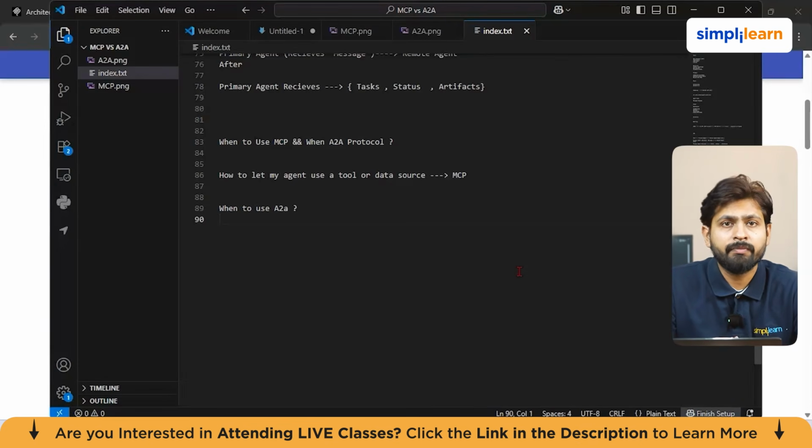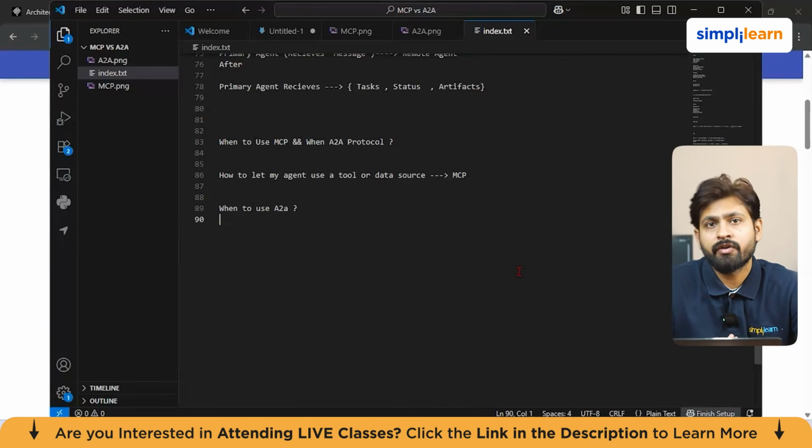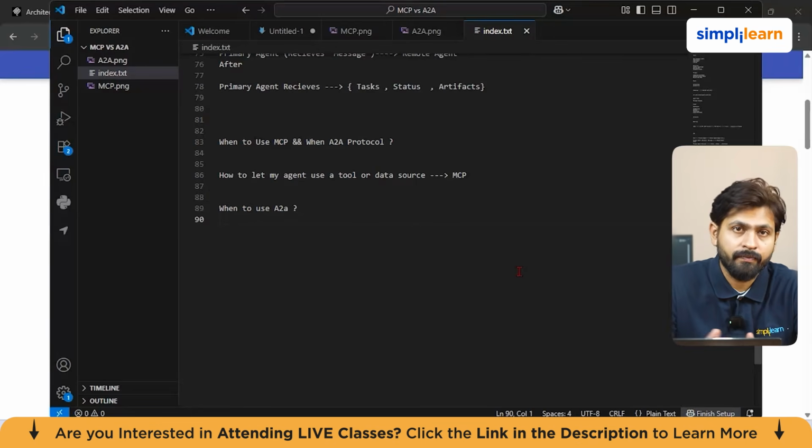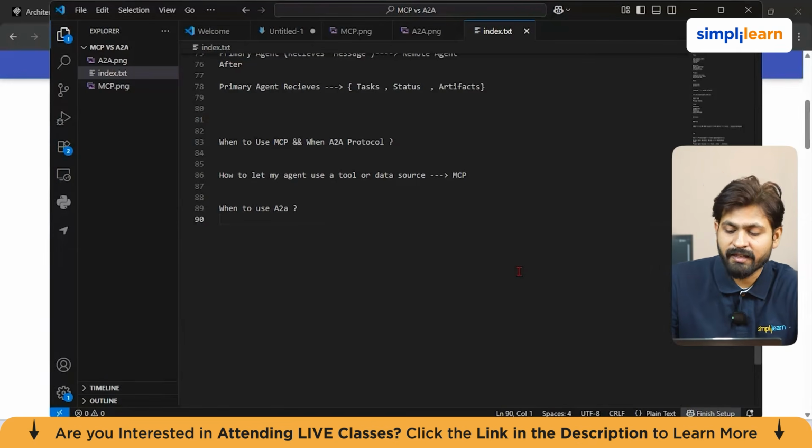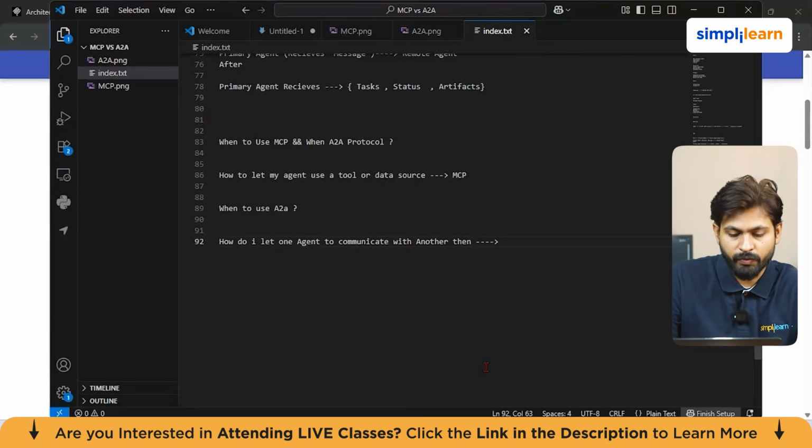Best use cases could be one orchestrating agent calling a finance agent and a legal agent, or a customer support agent which is escalating to a return agent, or a procurement agent asking multiple vendor agents for quotes, or a travel planner agent which is calling hotel, flight and visa specialist agents. Now the rule of thumb is, if the question is how do I let one agent work with another, then your answer is the A2A protocol.